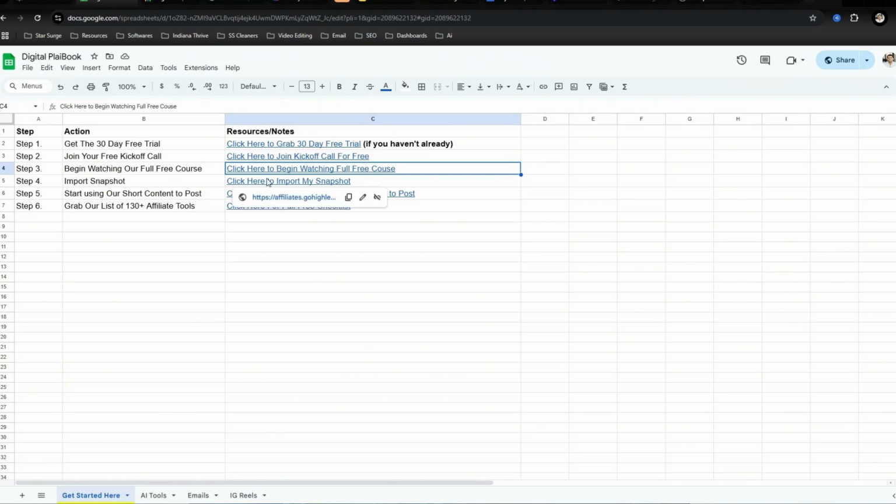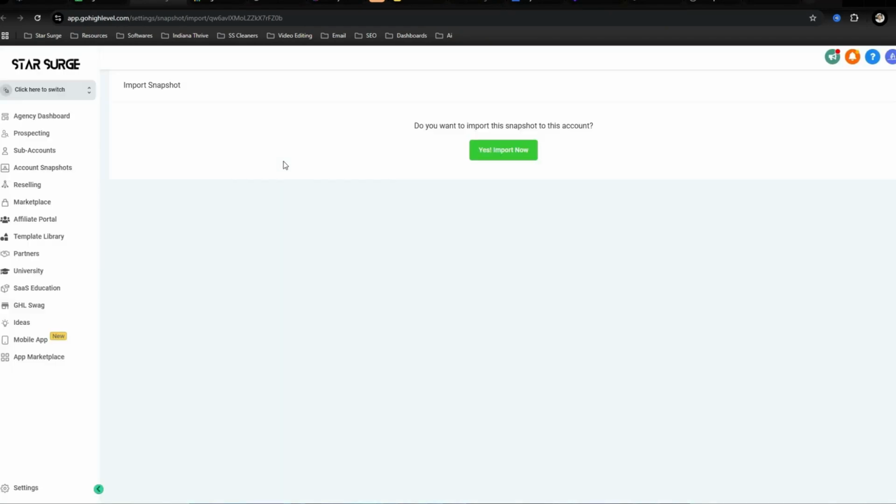Now, if you don't join the kickoff call, first, step 4 is import a snapshot. What a snapshot is, it is going to allow you to import everything that I'm using as far as my funnels, my automations, and what kind of messages that I'm using. This will allow you to import that all into your account so you'll have access straight to it. So if you don't hop onto the kickoff call, I can take you step by step.